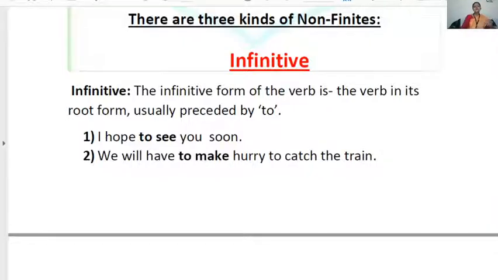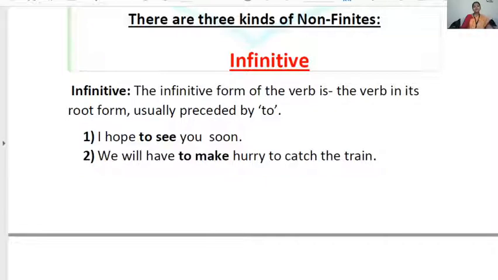I hoped to see you soon. So hope became hoped in past tense, but see is going to stay as see only. So see is my non-finite verb. Now, as here the root form of the verb is used and it is preceded by the preposition to, it is an infinitive.